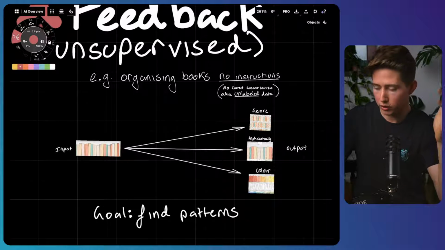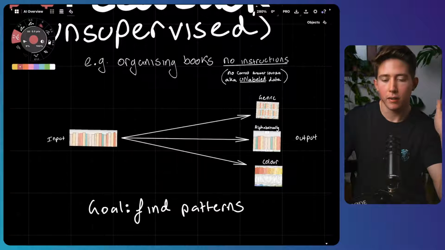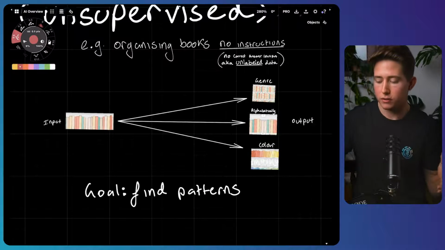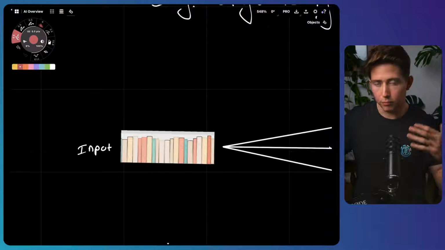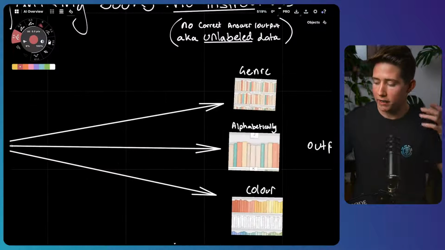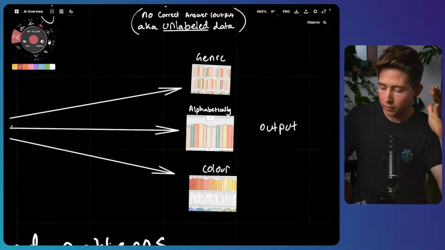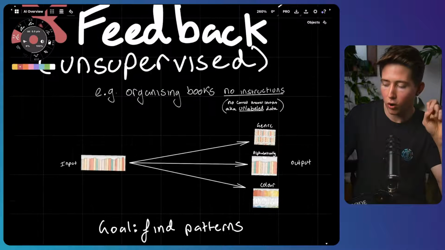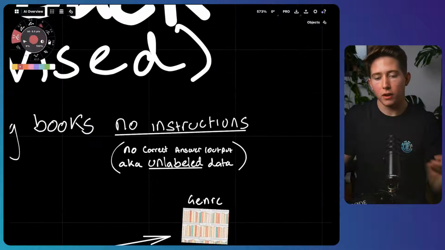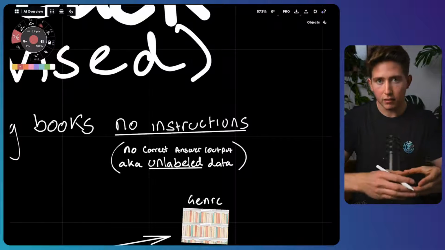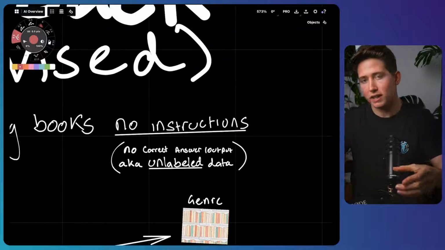You're not told what the correct organization is. In this case, all you're doing is finding patterns. You're learning patterns from the data, all these different books you're given. You learn these patterns and maybe you group them by genre, by alphabetical, or by color. And through this process, you're not being told what the correct answer is. In other words, your data is unlabeled. The input data you've been given doesn't have a label of what the correct output would be.